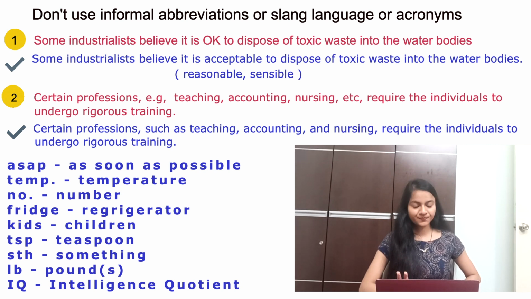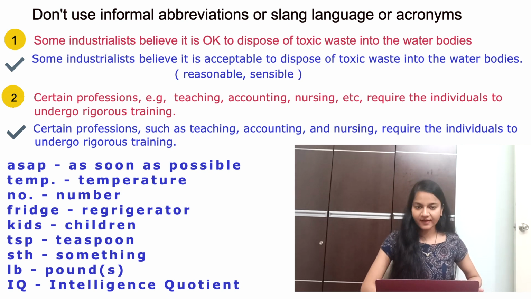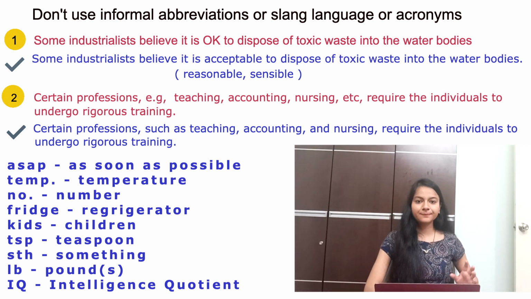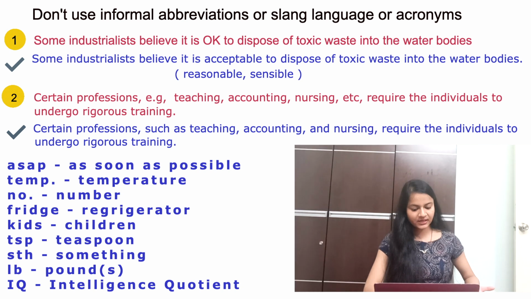Example 2: certain professionals, example teaching, accounting, nursing, etc. require the individuals to undergo rigorous training. So here I have used the abbreviation E.G. Instead of writing E.G., write such as or for example, to illustrate, to exemplify, but do not use these abbreviations or special symbols. So instead of writing ASAP, replace it with as soon as possible.